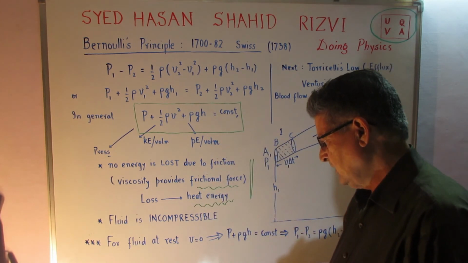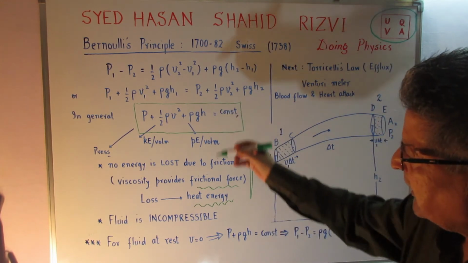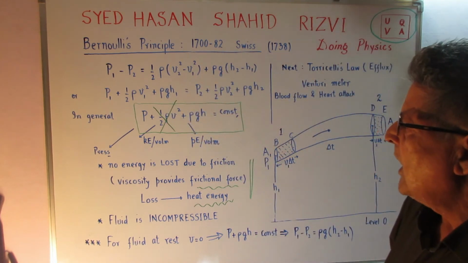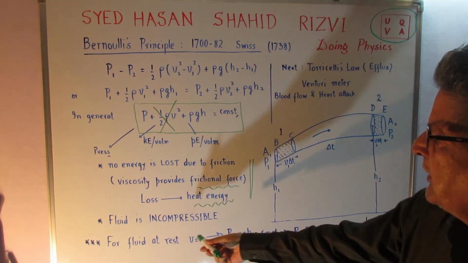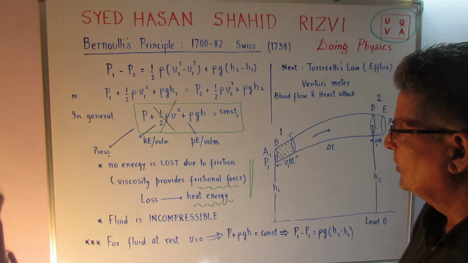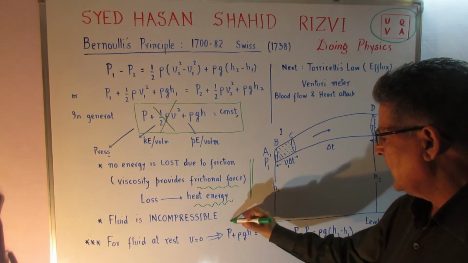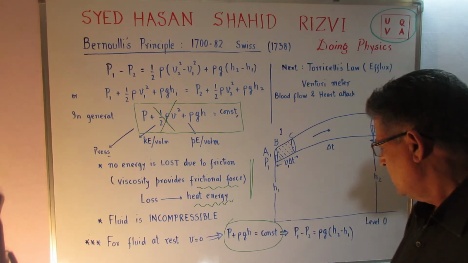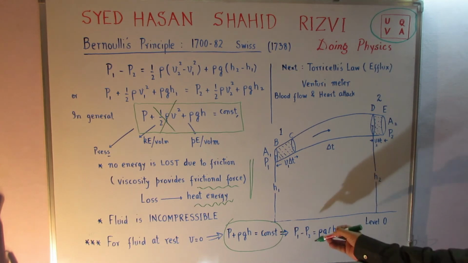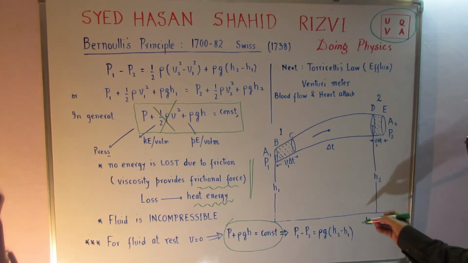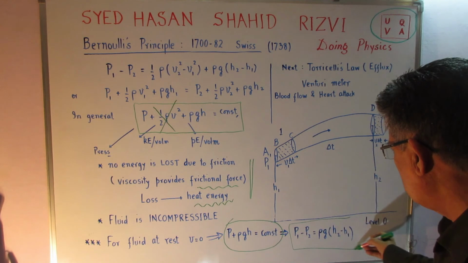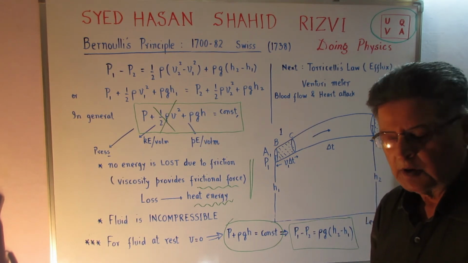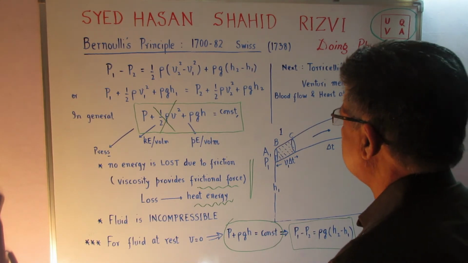Now from this equation I can write, if I take out this term, half rho v square, for a fluid at rest, the velocity is equal to 0. So I am left with rho g h plus p is equal to a constant, which says that p1 minus p2 is equal to rho g (h2 minus h1).